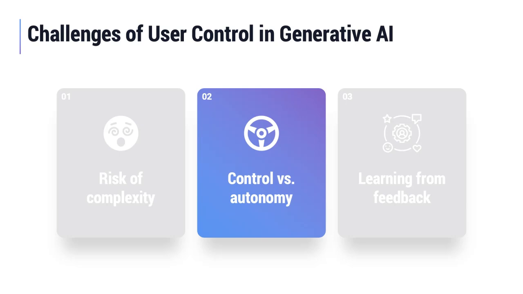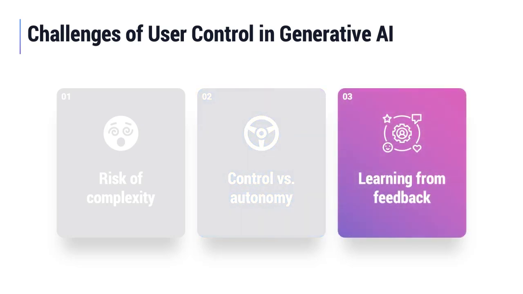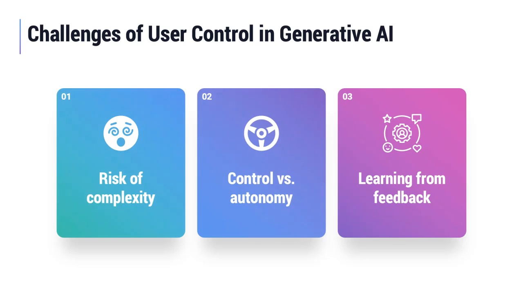And lastly, we face the challenge of designing control mechanisms that not only allow user input, but also effectively feed back into improving the AI system. We need to find ways to learn from user choices and preferences without making the interaction feel like a constant training session. These challenges mean we need to be thoughtful and strategic about how we implement user control in Gen AI products. Given these challenges, how can we effectively empower users in Gen AI systems? Let's explore 5 key strategies.